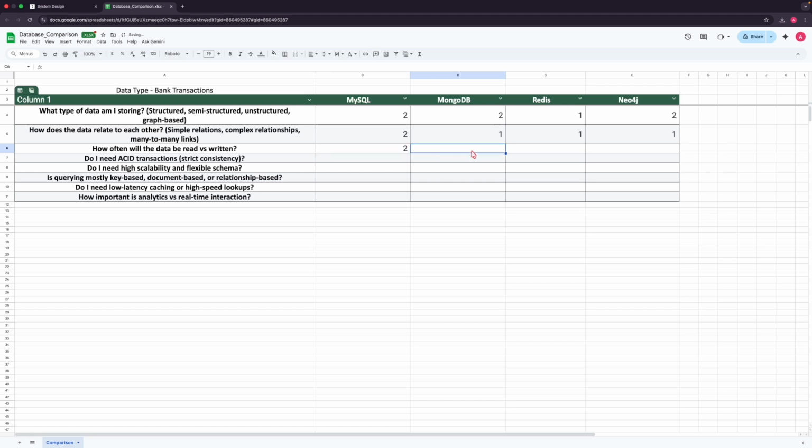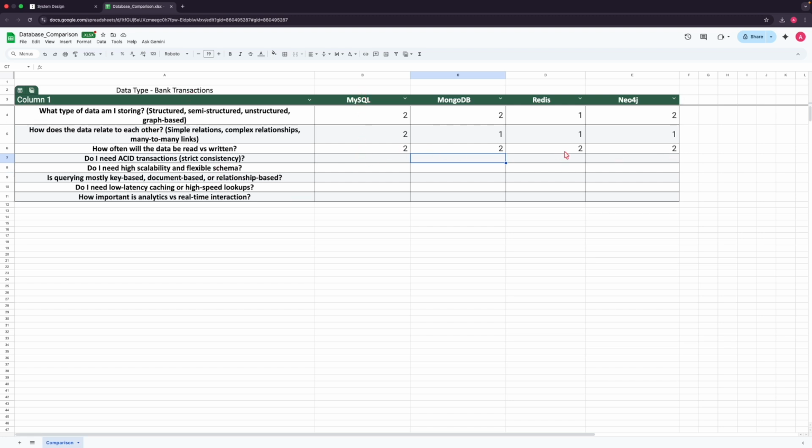Okay, now what about Mongo? Mongo will also definitely help us. Redis will also definitely help us. Neo4j will also definitely help us. So there is not much difference between the reads and the writes. But considering the reads here, the most efficient will be Redis, because here the data will be stored in the memory, in RAM, so the reads will be more efficient. But overall, here we are more concerned about the bank transaction data. For that reason, we have given SQL a 2.